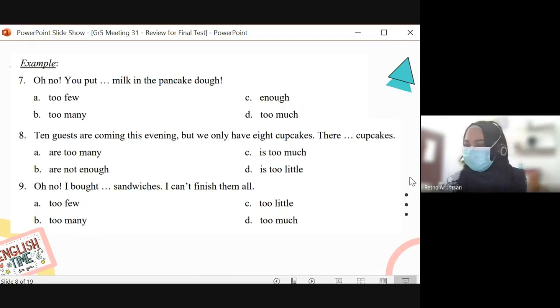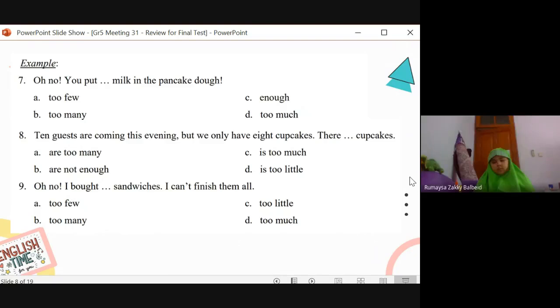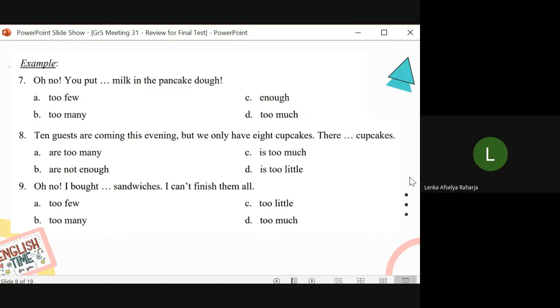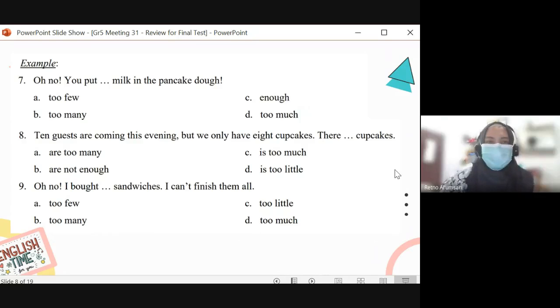Now, number 7. Oh no, you put blah blah blah milk in the pancake dough. Too much. Yes, it's too much because milk is uncountable. You cannot have these two because these two are for countables, right? So it's either this or this, but this one is the one that makes sense.